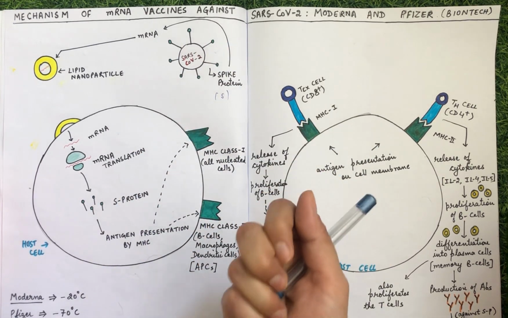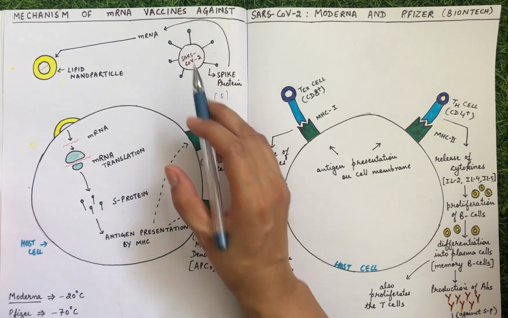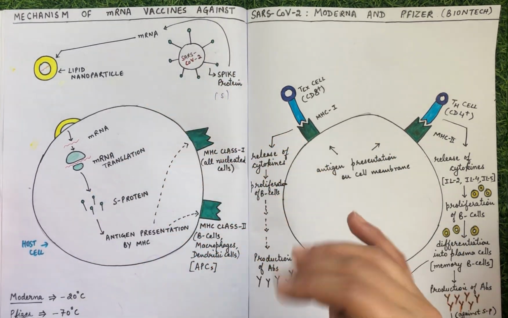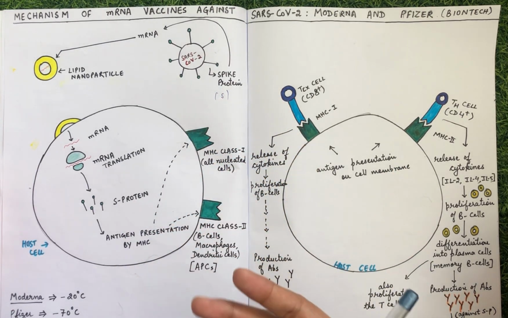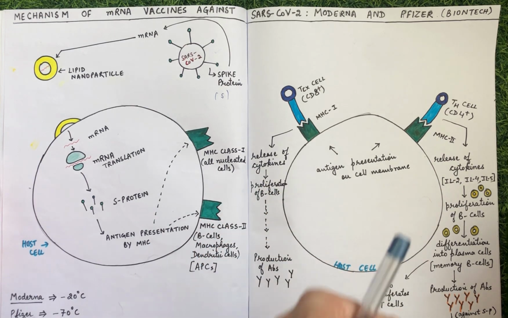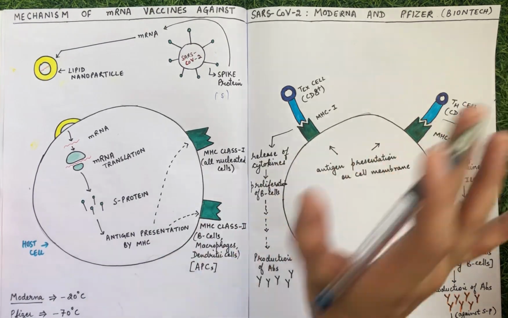So if the body already has the information about the entry of the virus into the cell, whenever the virus comes into the body in future, the body is already going to have some immune cells which are going to defend it from this kind of virus, and the disease will not happen. So that is what is being utilized.